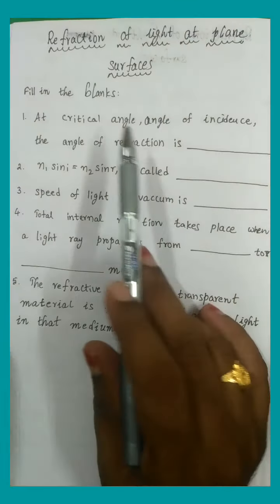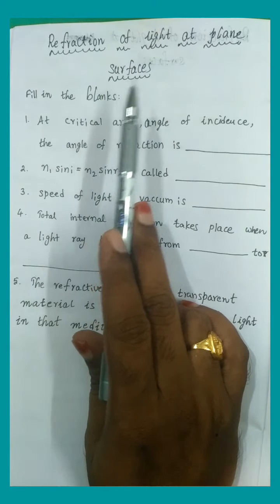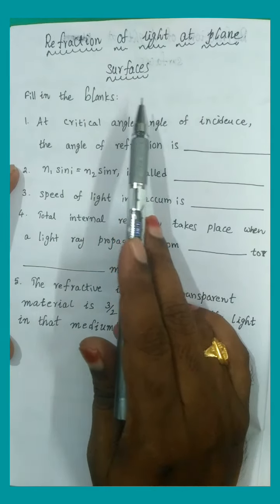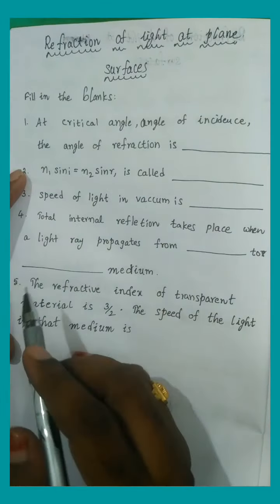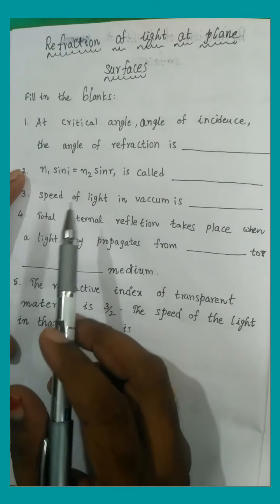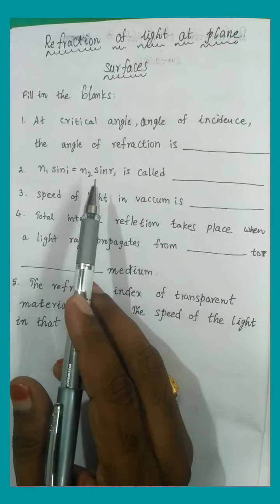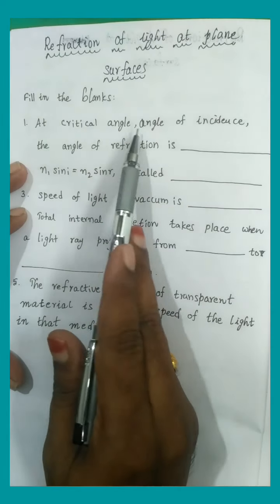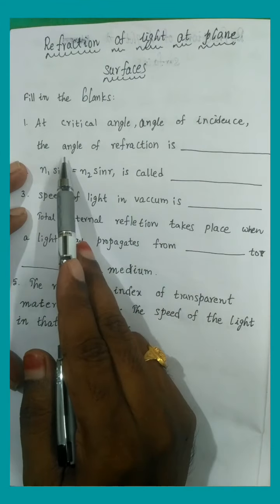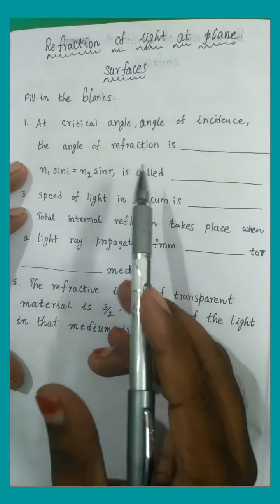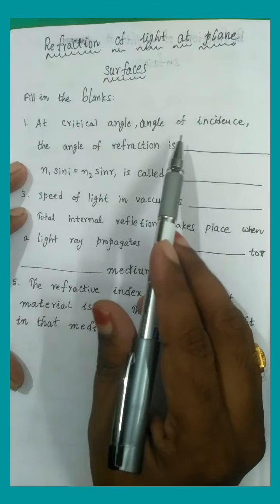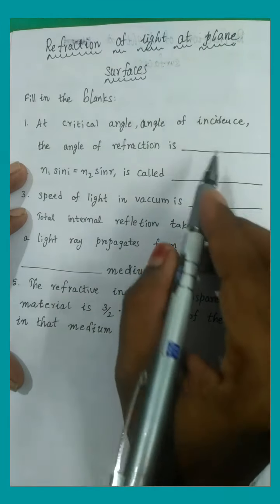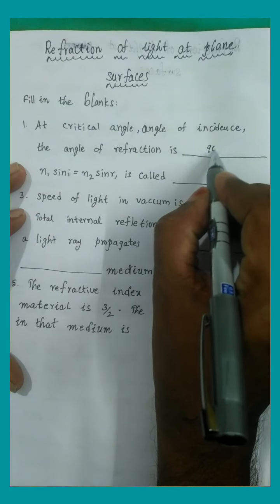Today I would like to explain the concept of refraction of light at plane surfaces. In this chapter, I am going to discuss the bits we have at the end of the chapter. The first one is: at the critical angle of incidence, the angle of refraction is 90 degrees.